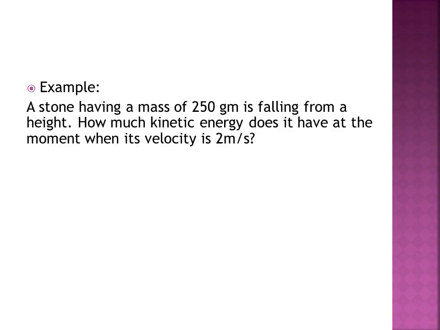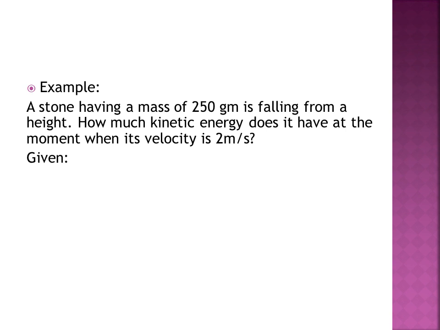Example: a stone having a mass of 250 grams is falling from a height. How much kinetic energy does it have at the moment when its velocity is 2 meter per second? So in this question we have to find kinetic energy. First we will write all the given data. Given here are mass and velocity.